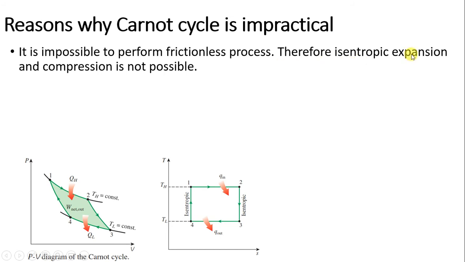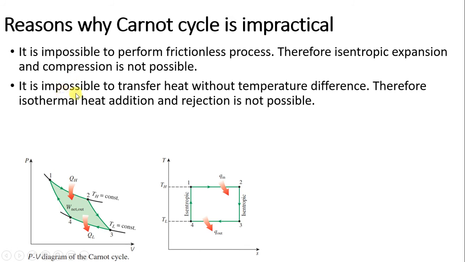Therefore, isentropic expansion and compression processes are not possible. Next, it is impossible to transfer heat without a temperature difference. So in process 1 to 2, constant temperature heat addition, in the actual case this is not possible.